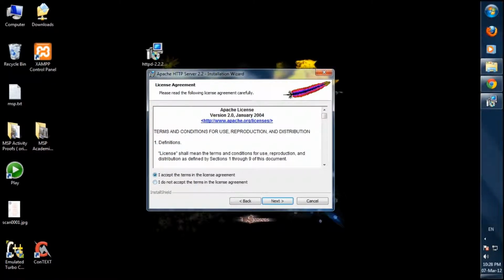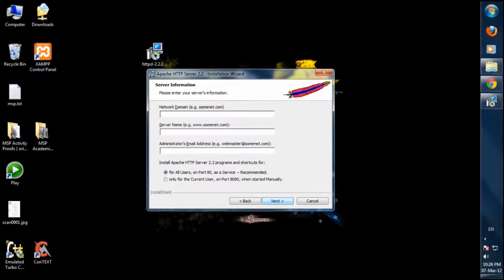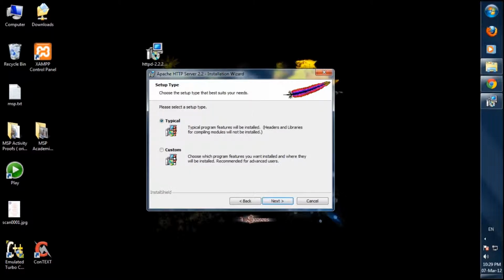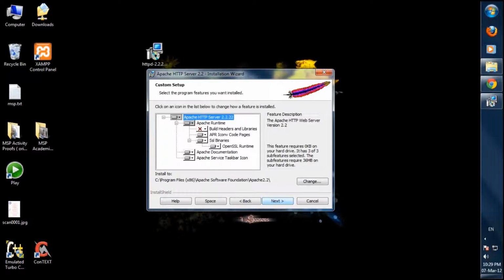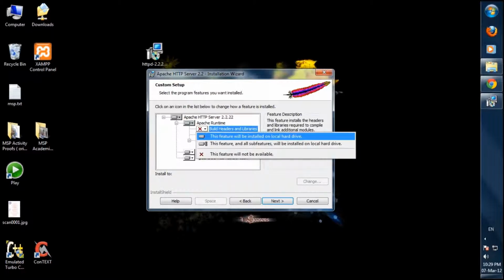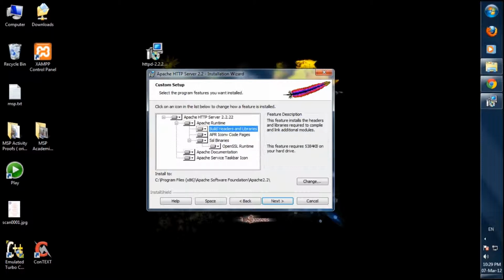Next, accept. Next. For network domain, put it as localhost. Server name, put it as localhost. And administrator's email ID, put it as admin@localhost. Okay, keep this for all users. Next, and put it as custom here. Next, you see this build headers and libraries, this is unchecked. Select that and select this feature will be installed.